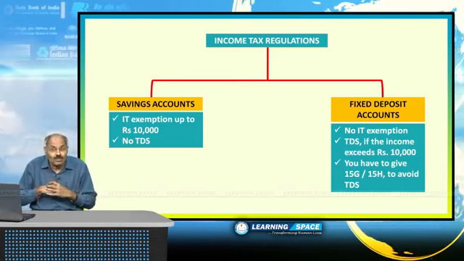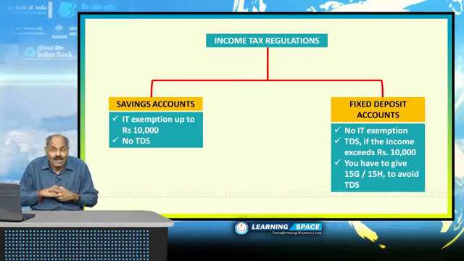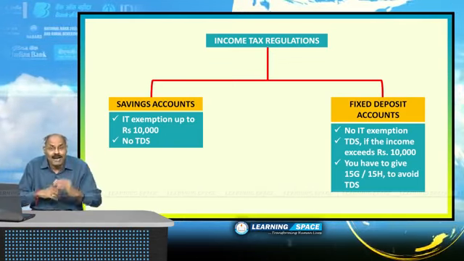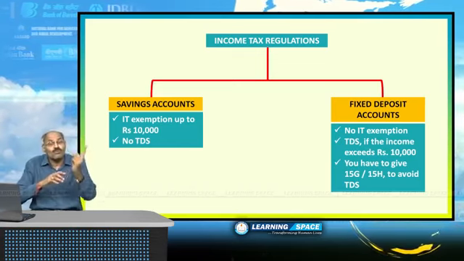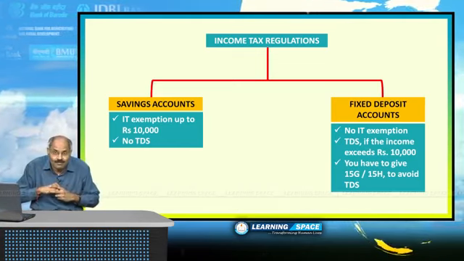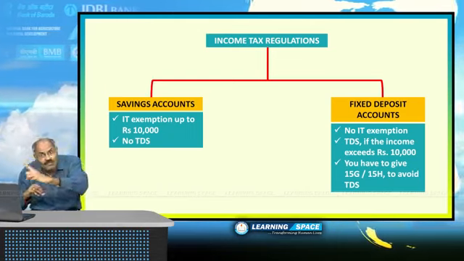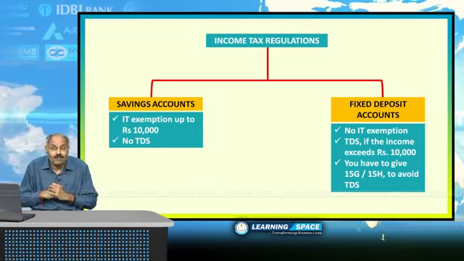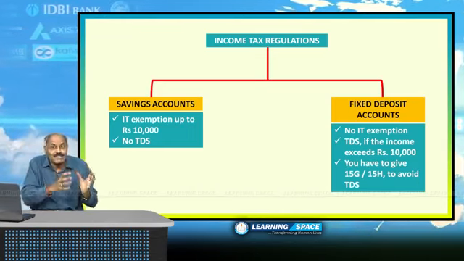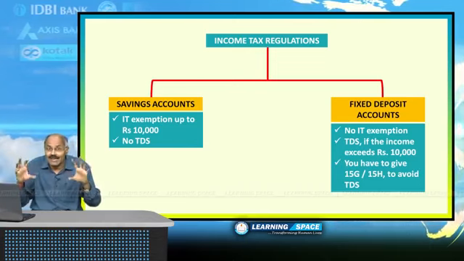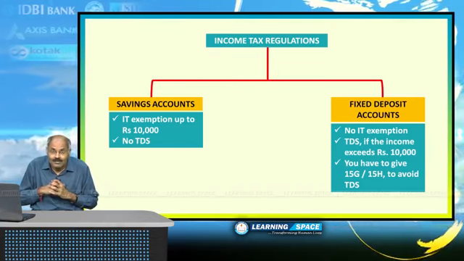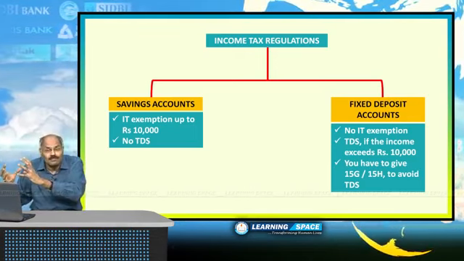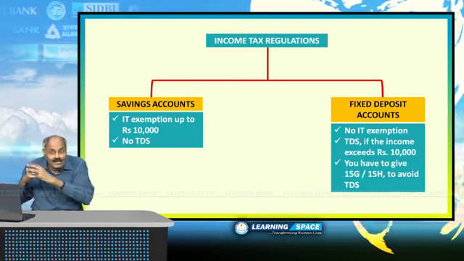To avoid that, if you are not coming into the bracket of income tax payee, you can give 15G form to the bank, so as not to cut income tax from your income. If you give 15G to the bank, banks will not deduct TDS. Similarly, if you are senior citizen, you have to give 15H form. Then they will not deduct.